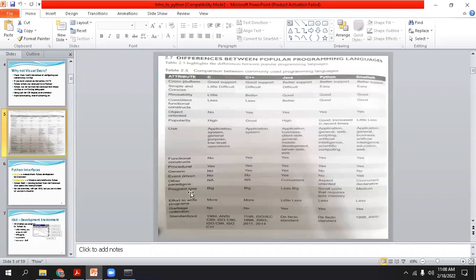Program size. This is very important. C is big, C++ is big, Java is less big, and Python is small code that requires less memory. So whenever you write small code, obviously it requires less memory. Not only that, whether it is a software application, desktop application, gaming application, or web application, Python is so popular. Python is also popular for handling big data.